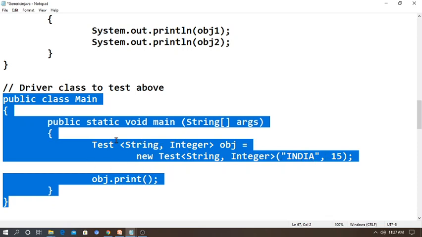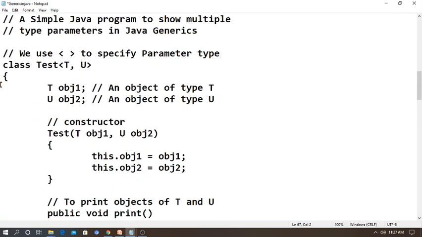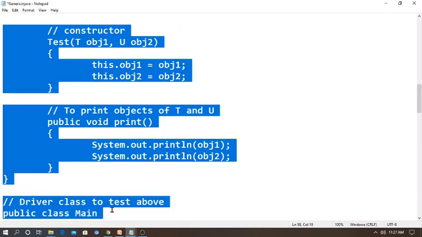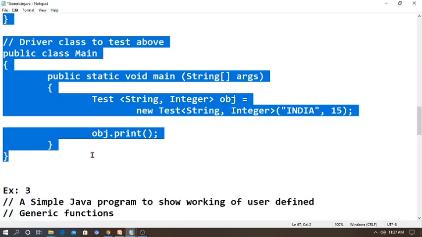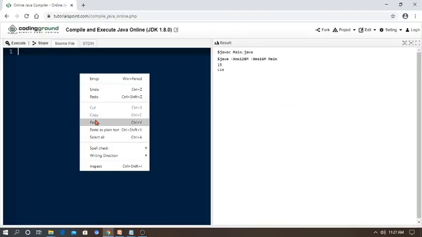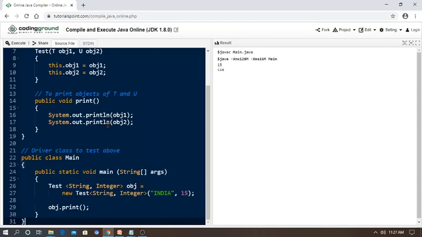And at last I want to print and see the result, so I am calling object dot print. So let's go and execute the program. If you want, you can create one more object, like U, X, Z, as a program for freshers. You can try it yourself and become a good Java developer. So we are creating two objects and testing whether the code takes the values and how we are passing them. Yes, successfully executed. It prints the string name India and the integer value 15, like that.